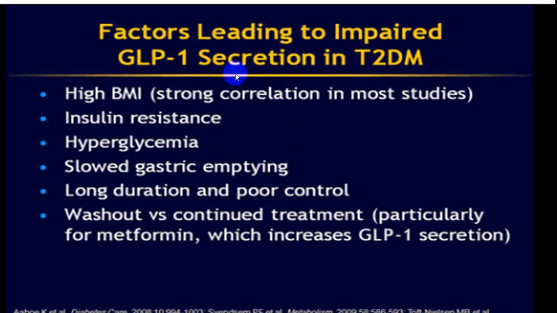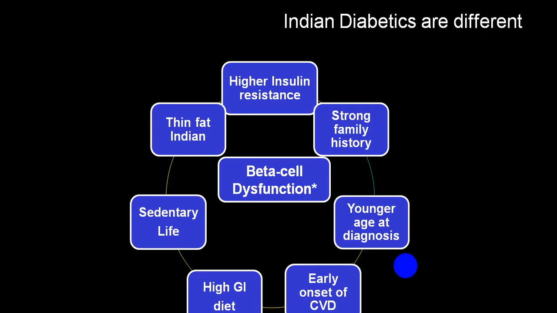So there is decreased production of GLP-1, and there is something called washout versus continued treatment, particularly for metformin, which increases GLP-1 secretion. These are all the factors responsible for impaired GLP-1 secretion in type 2 diabetes mellitus. But as far as Indian diabetics are concerned, we are a little different from others.